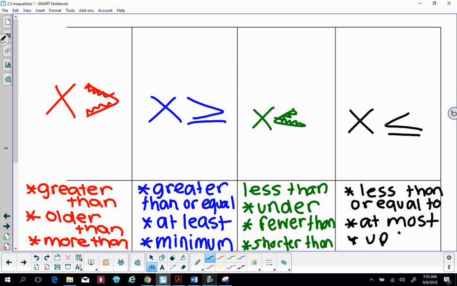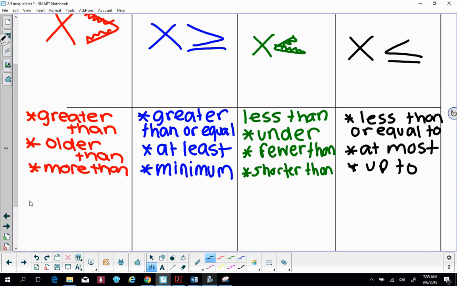Another one would be up to, like you can have up to that many friends, so you can't surpass that many. Let me scroll down. Limit. And then maximum would be this one. And so maximum and minimum are the two that kind of mess with us. And so I would always, when you're looking at max and min, always just remember it as a situation.